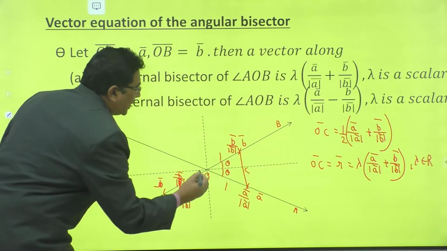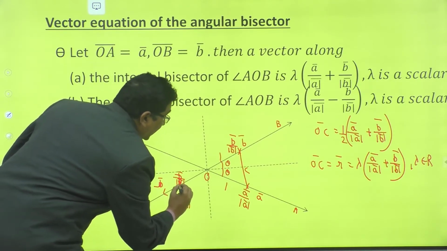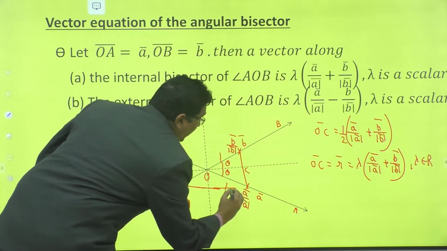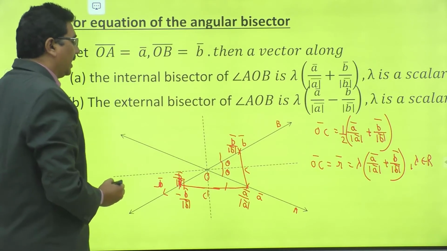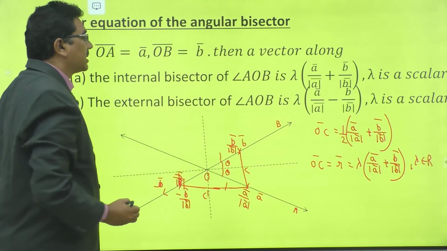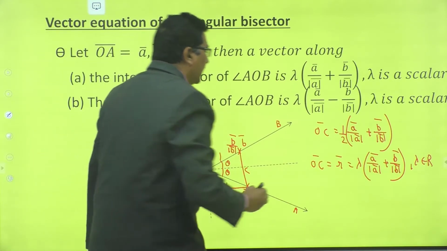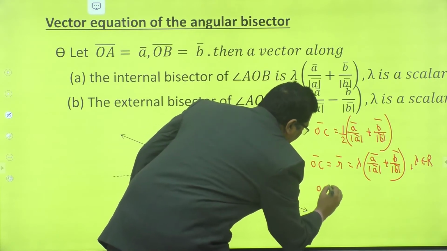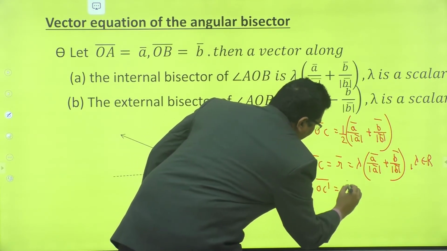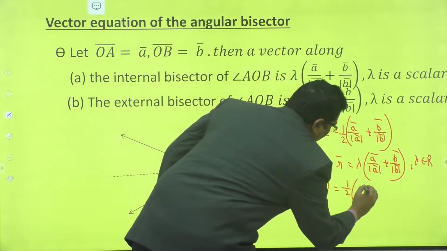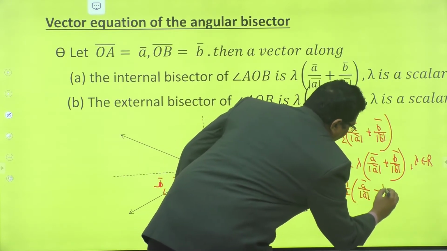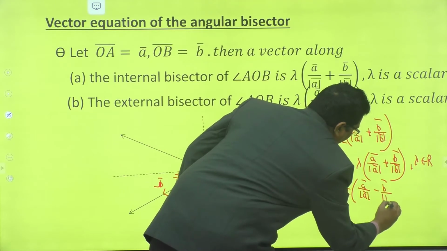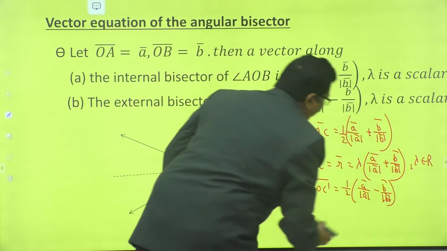Okay, consider the same situation, joining these 2 points. We get C dash as the midpoint of these 2 points. We get OC dash bar equal to 1 by 2 into A bar by mod A bar minus B bar by mod B bar.